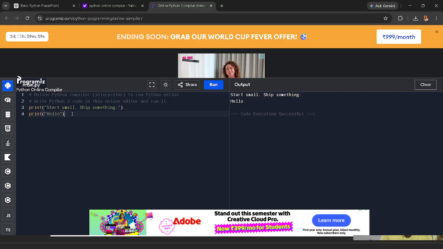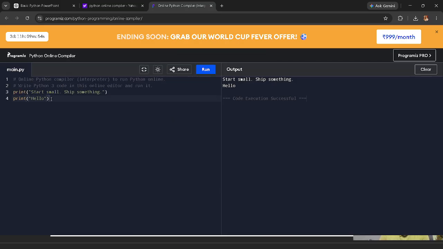Let's remove this and write again. It is just like print, and now we give a small bracket and a space that is not required, but we give a space, and print hello.